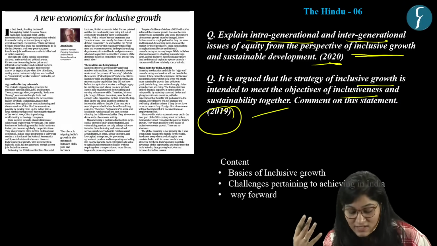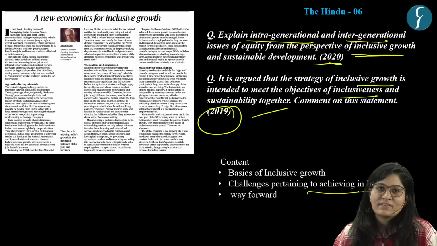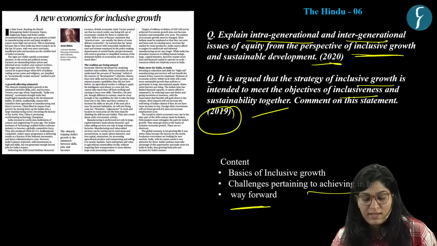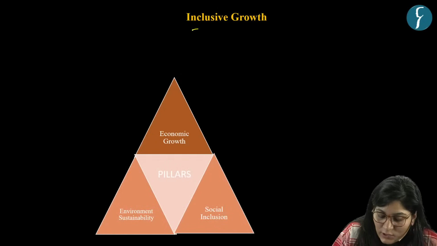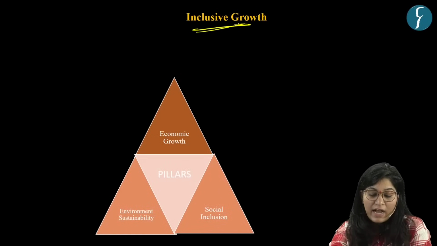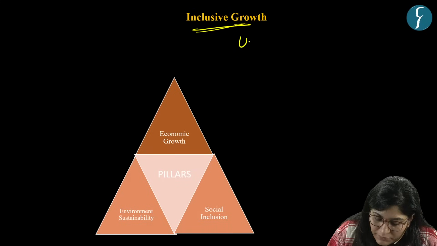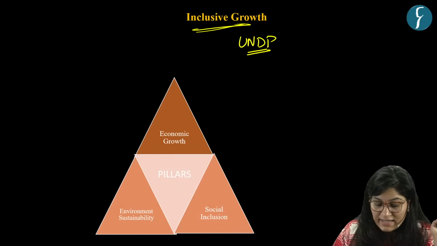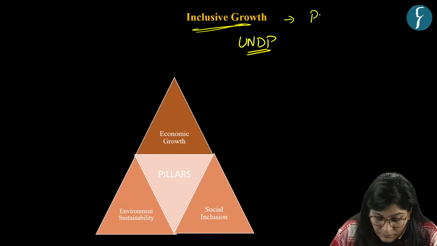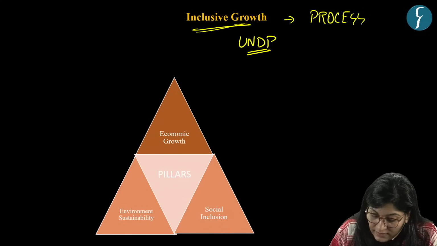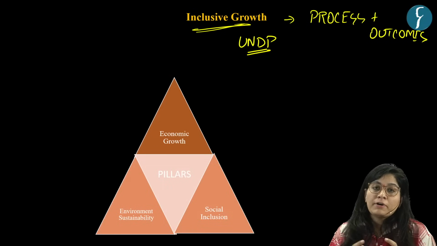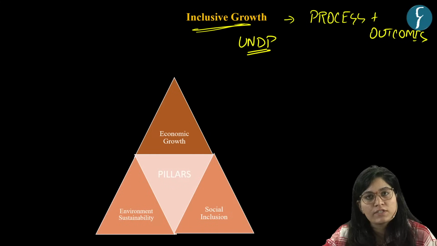What are the challenges pertaining to achieving it in India? And we'll end our discussion with a way forward. So, let's start with what is inclusive growth. According to the United Nations Development Programme, that is UNDP, inclusive growth is a process and outcome where a group of people participate in the process of growth.